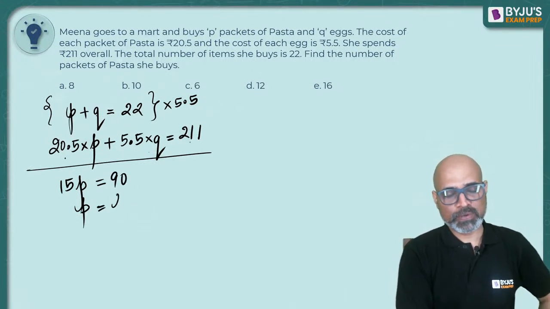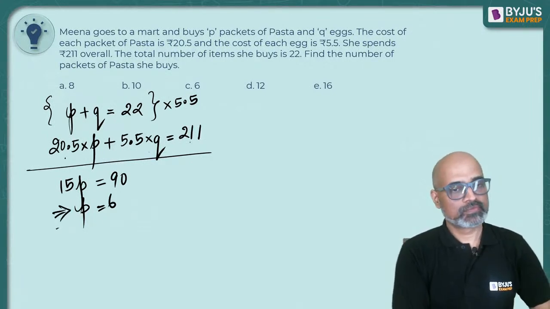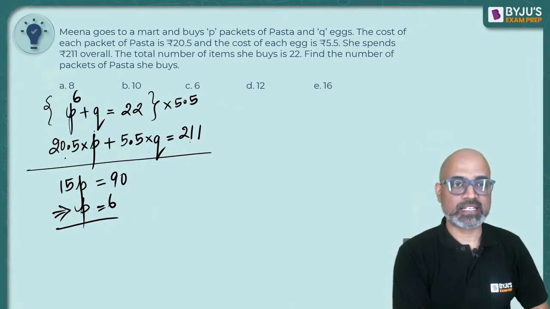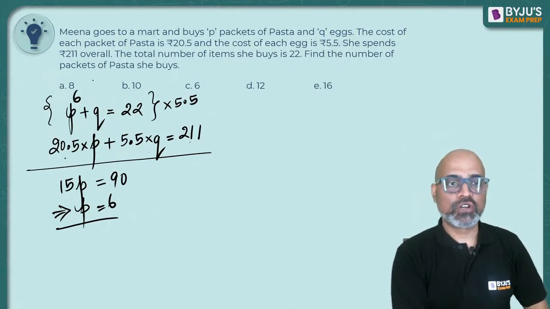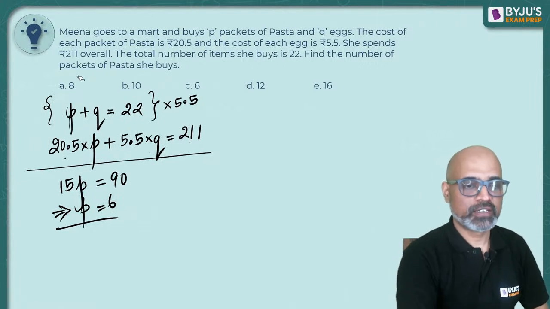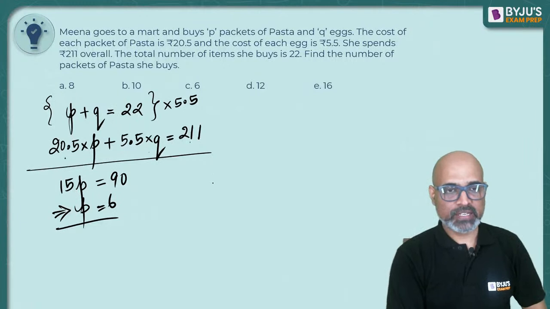So if you solve, P is going to be 6. If this is 6, how many packets of pasta does she buy? Okay, pasta was what was asked, so the value of P was what we had to find, right? Is there any mistake that I made?